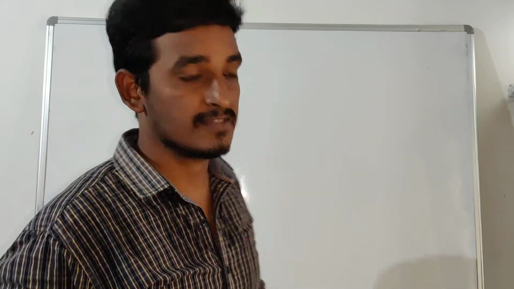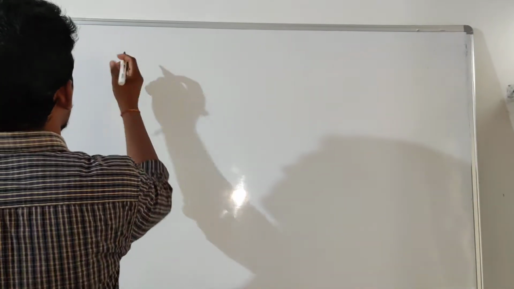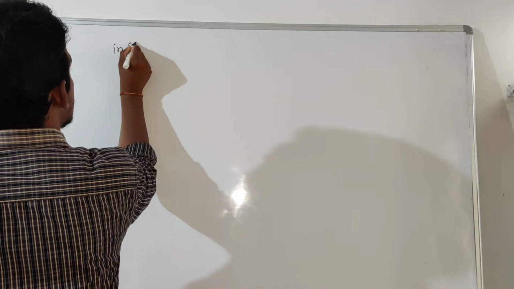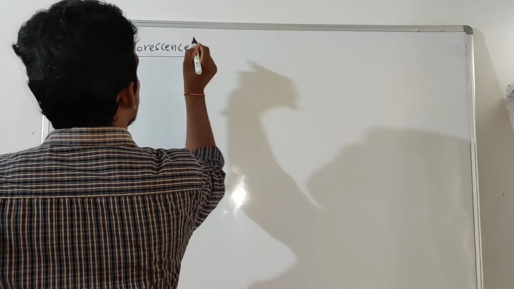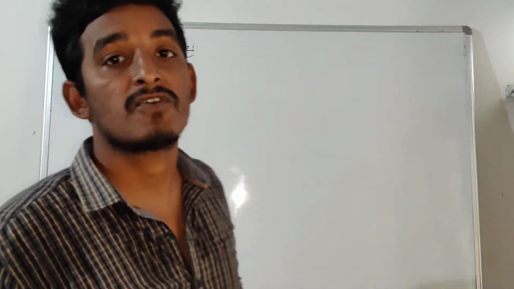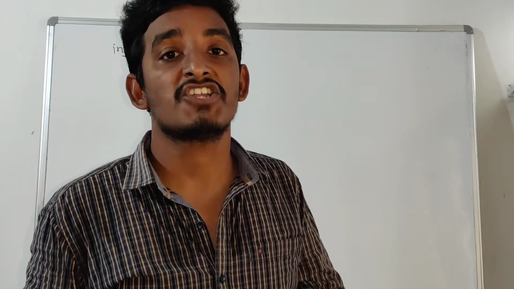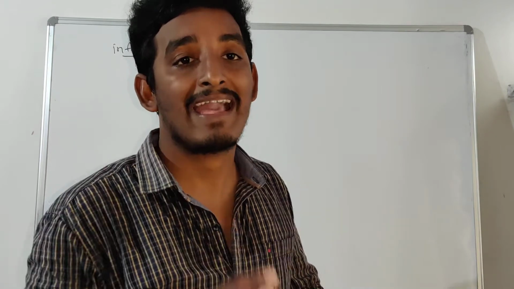Now today we are going to discuss a new topic, that is inflorescence. What about inflorescence? Inflorescence means the arrangement of flowers on the floral axis.